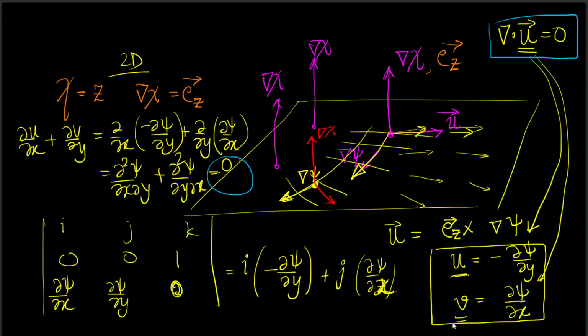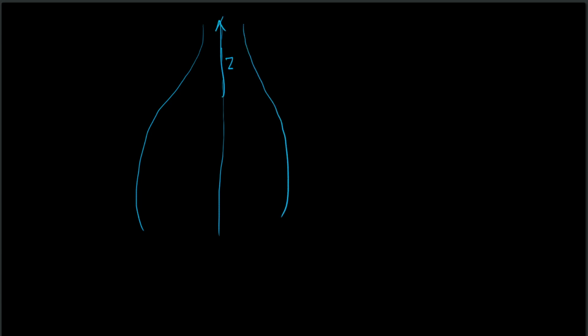Now something to pick your brain. We know that axisymmetric flows are flows which happen in the r-z direction. There is no component of velocity in the theta direction. So this is an axisymmetric problem.